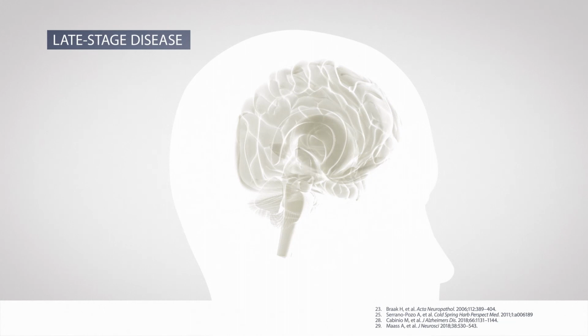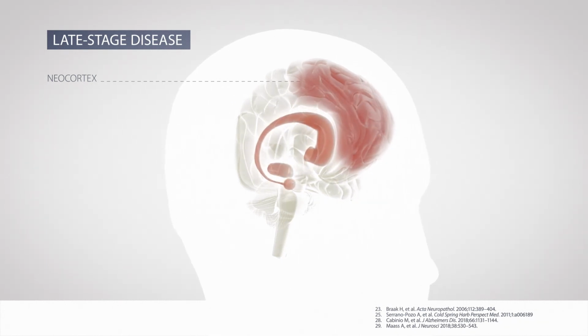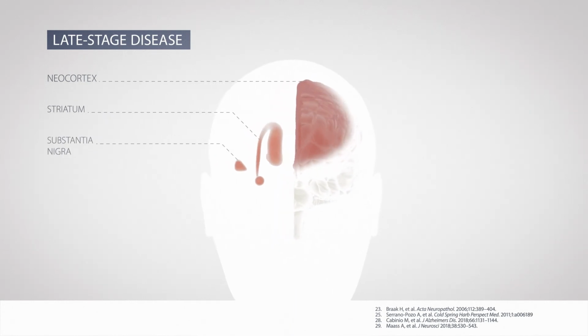At late-stage disease, tau tangles spread to isocortical areas, primarily affecting the neocortical associative areas. Severe involvement of the striatum and substantia nigra can also occur at this stage. Neocortical pathology is strongly associated with cognitive decline, and medial temporal tau tangles are associated with memory loss.